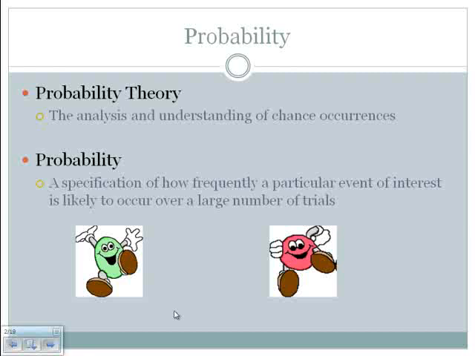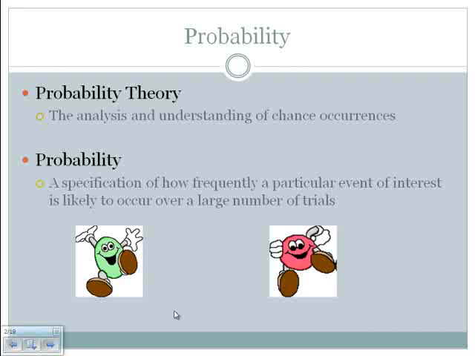Now, don't be scared of probability. It's probably one of your least favorite math lessons that you had as a math student growing up. Probably the most frequently asked and answered probability question is, what is the probability of flipping a coin once and getting heads? And that would be 50%, because there's only two options.